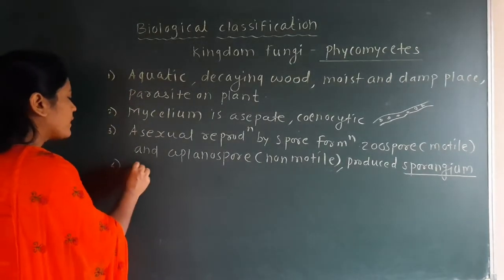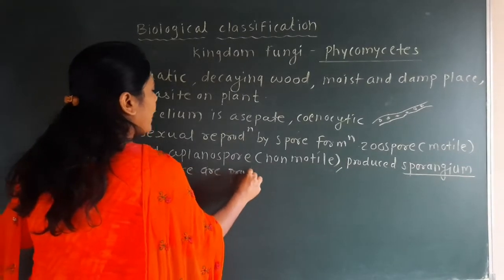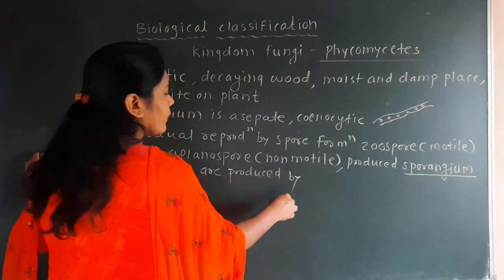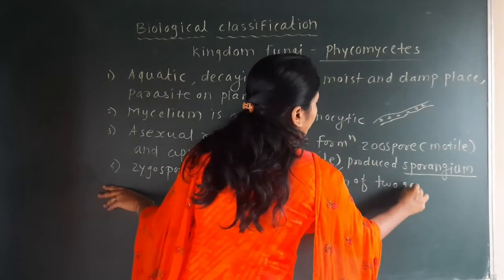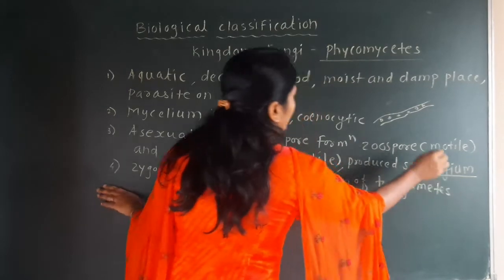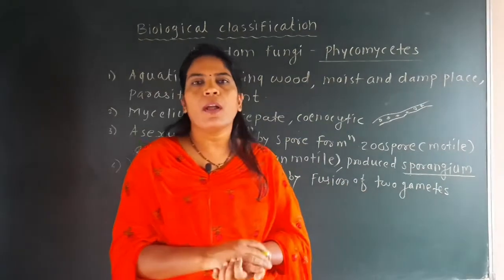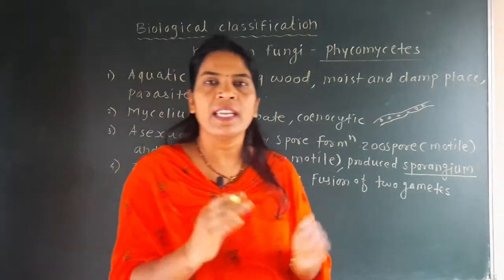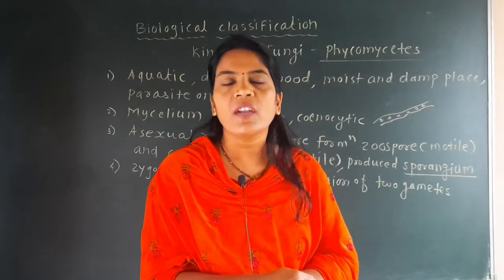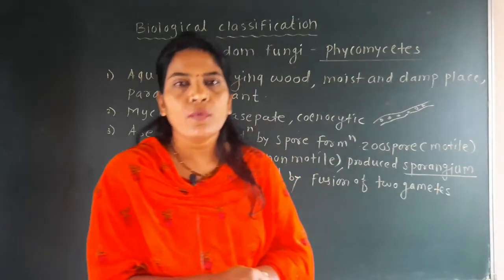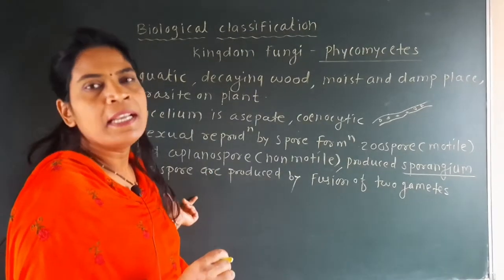Next point is that zygospores are produced by fusion of two gametes. Now, what is meant by zygospore? If two gametes are involved, then that process we call sexual reproduction. Here, one male gamete and another female gamete fuse, and there will be the formation of the zygospore.